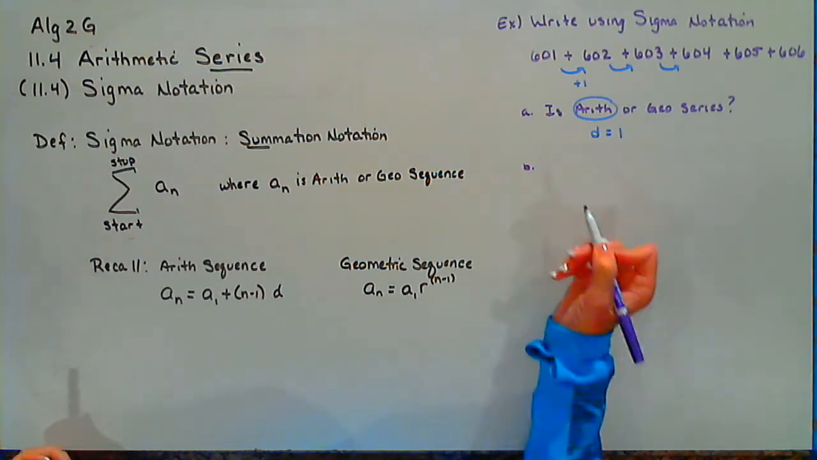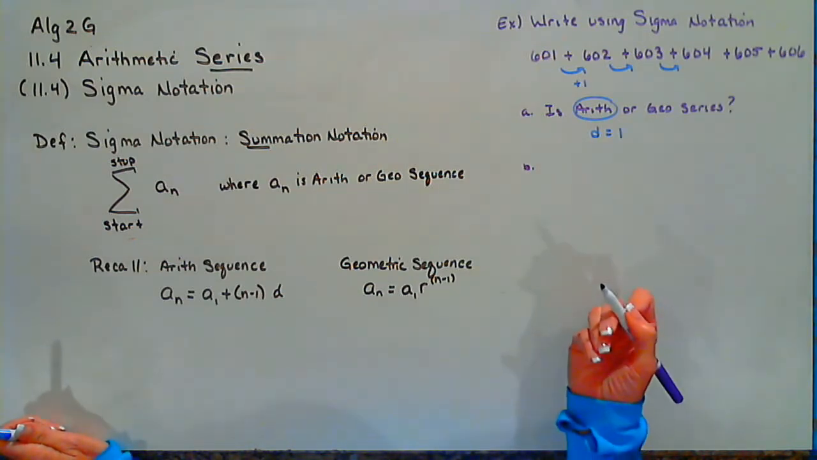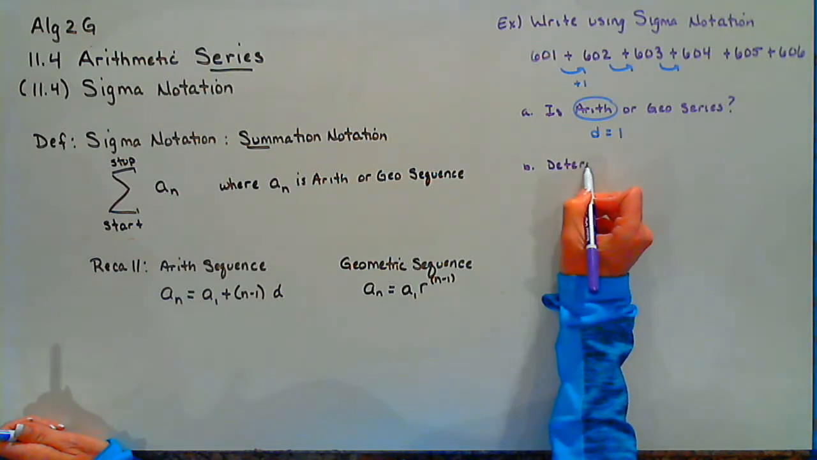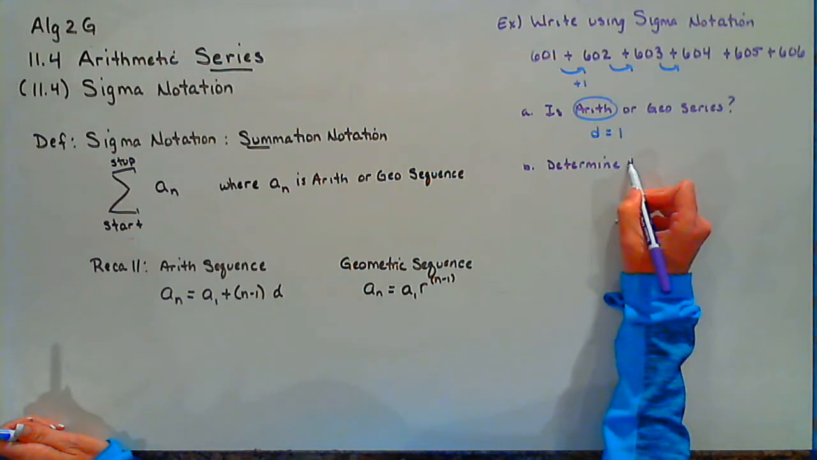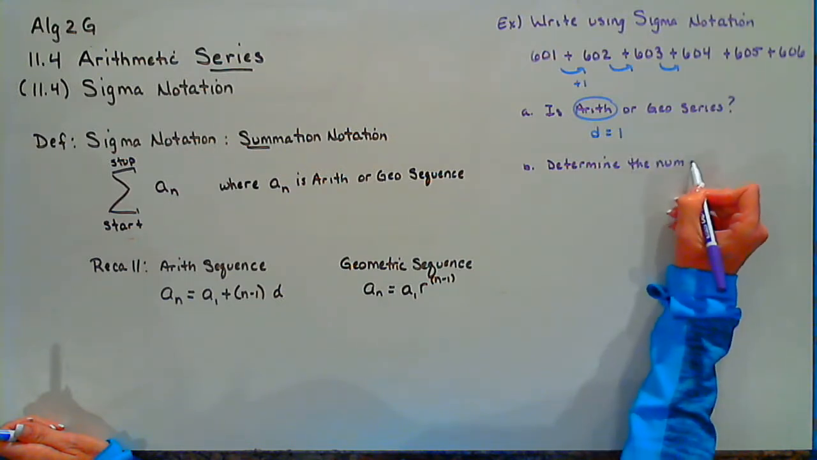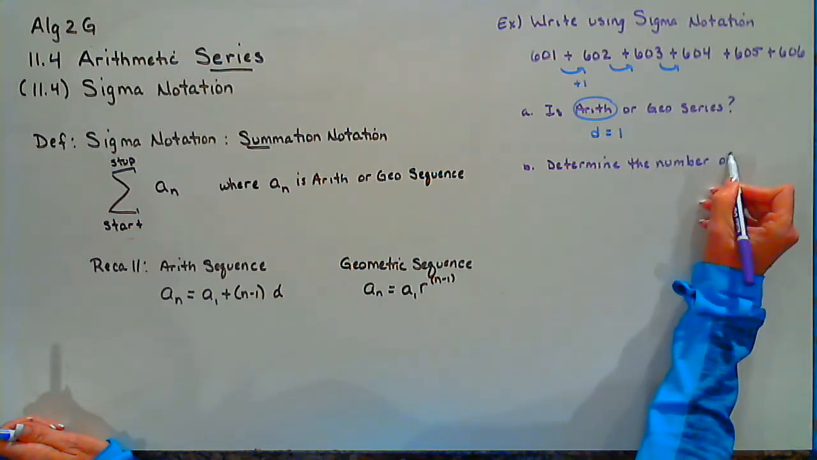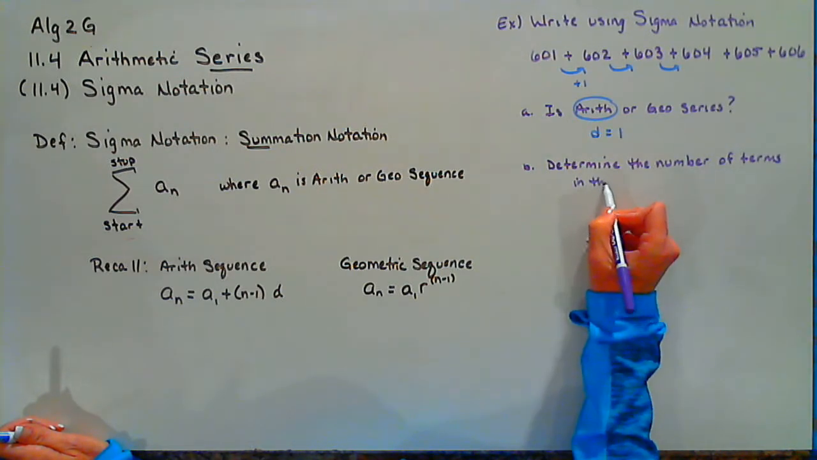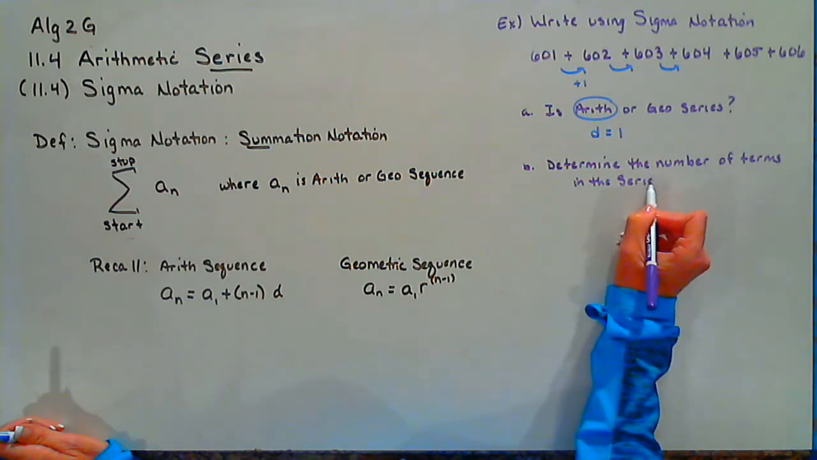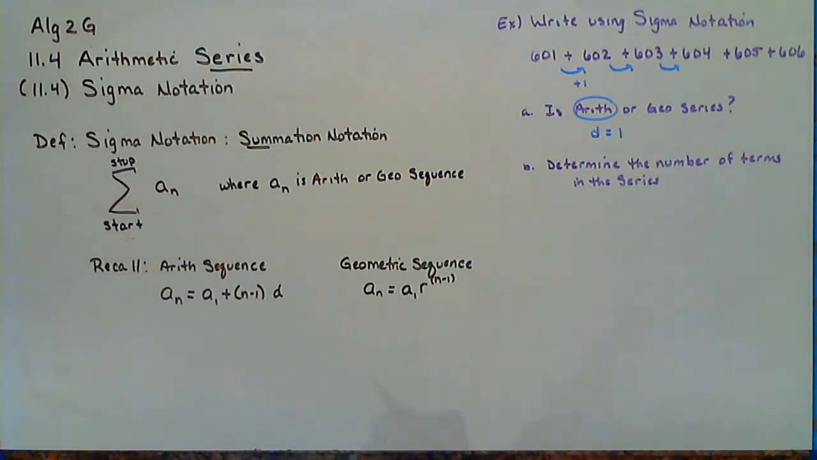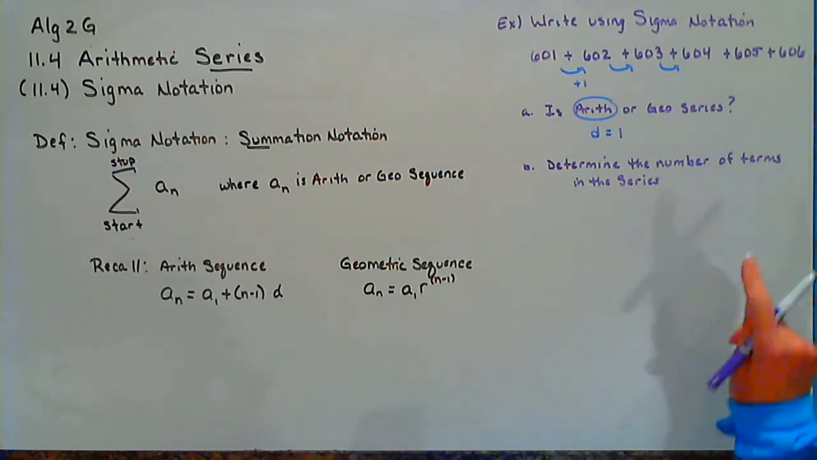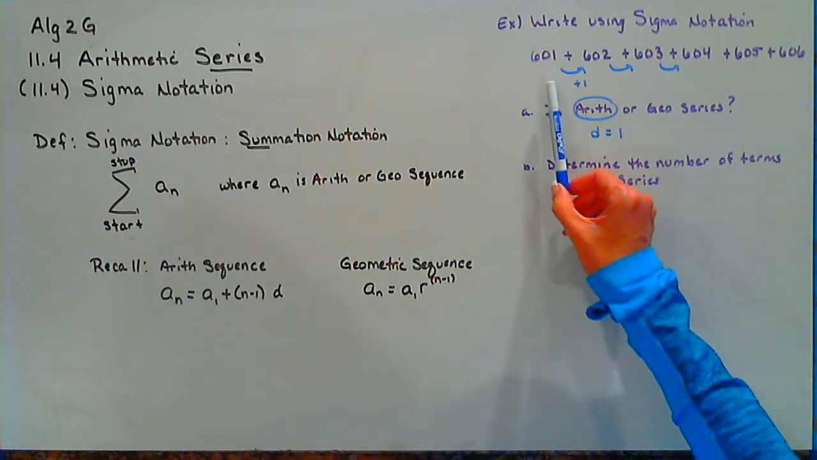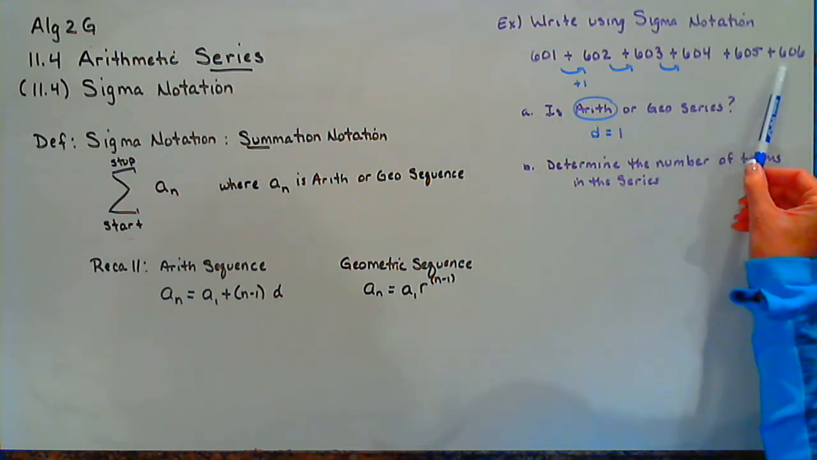So the second thing we want to do is determine the number of terms in the series. In this case, and we are talking about terms as in which ones we're adding together, you could simply count 1, 2, 3, 4, 5, 6.